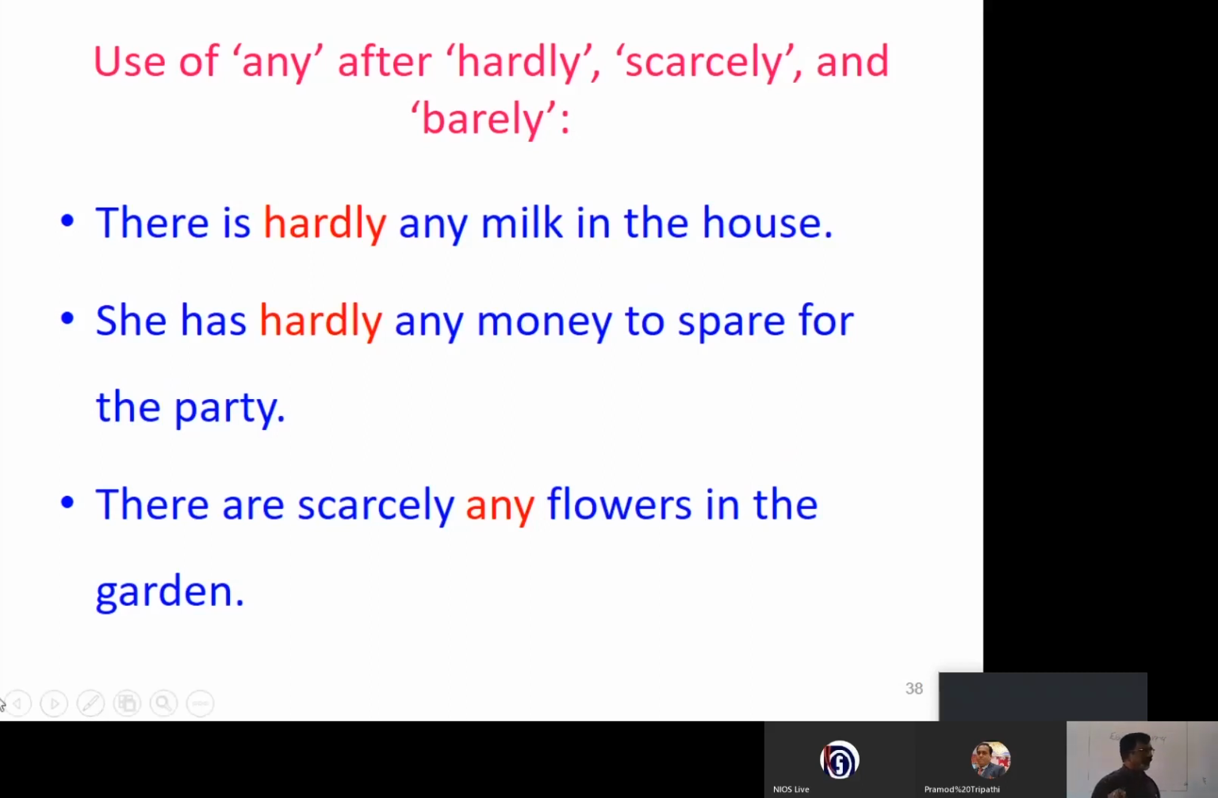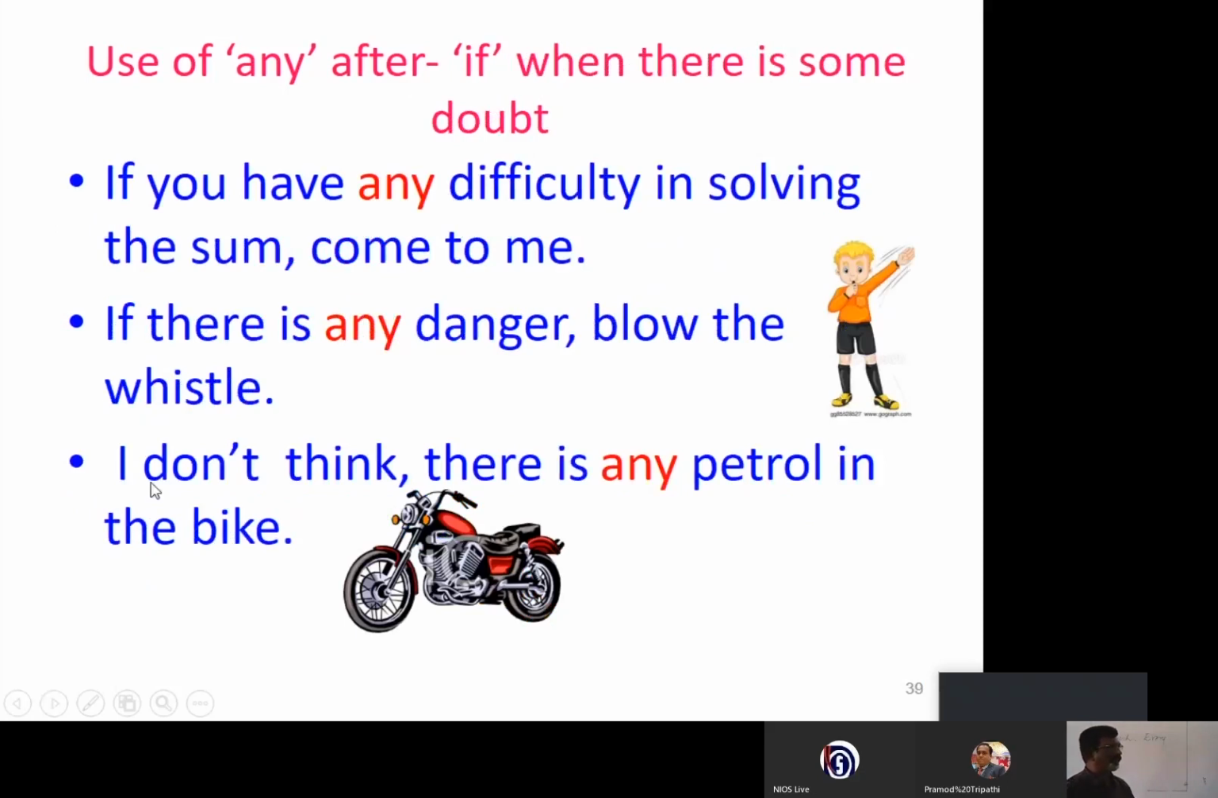Okay, now, use of any after if when there is some doubt. In a conditional clause we use, if you have any difficulty in solving these sums, come to me. See another example. If there is any danger, blow the whistle. Now see another example. Sir, I don't think there's any petrol in the bike.